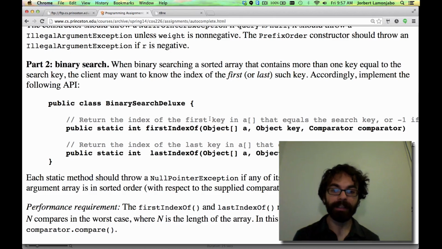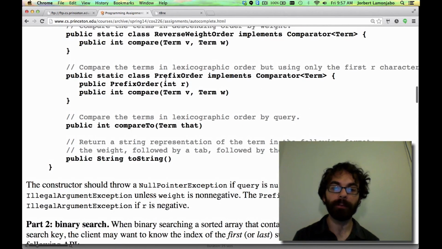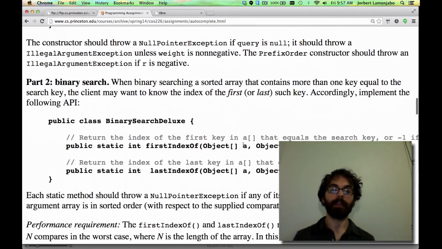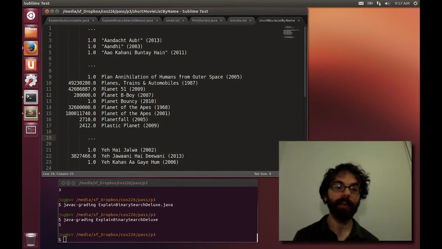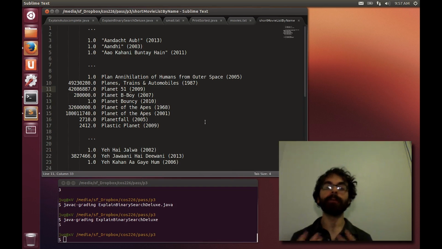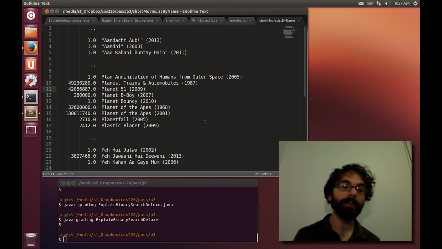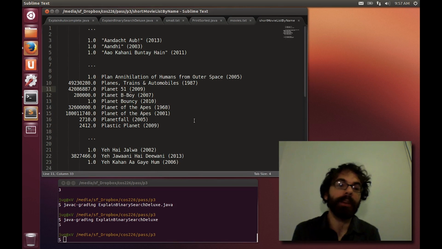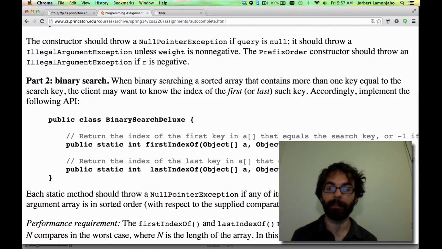Now perhaps you can already see where I'm going with this, but the way we're going to do that is, instead of using string compare, we're going to use the prefix order comparator, so that when our binary search is trying to decide is planet equal to planet 51, if we use a prefix order comparator of size 6, it will say yes, yes it is. And so in that way, what we can do is outsource the trickiness of trying to figure out whether two strings should be considered equal for the purposes of binary search to the comparator itself.